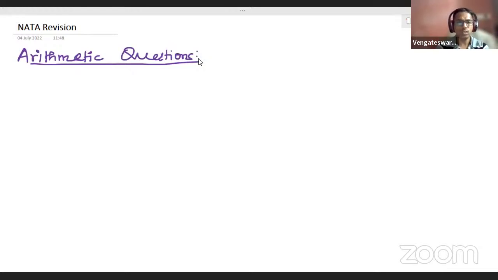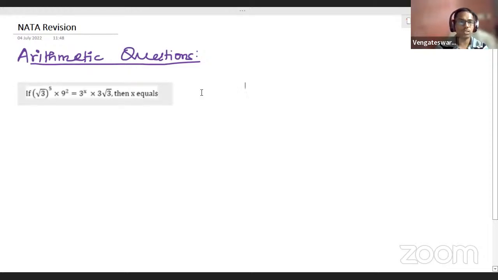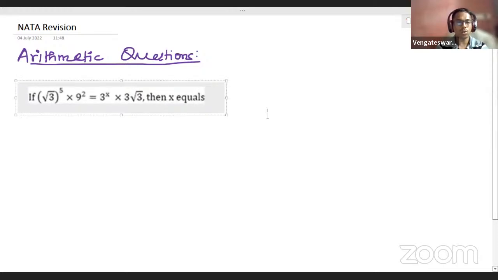This is a question based on exponents. Let's try solving a question from exponents. This is from this year's NATA question paper. Here you have a question. You can see the question on the screen. So can you give a try to solve this question, students?